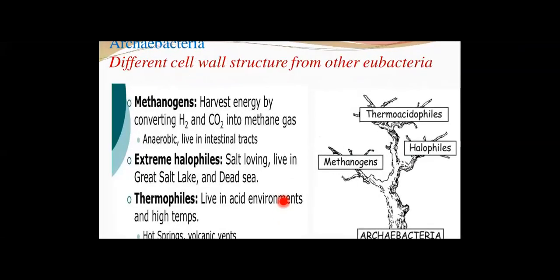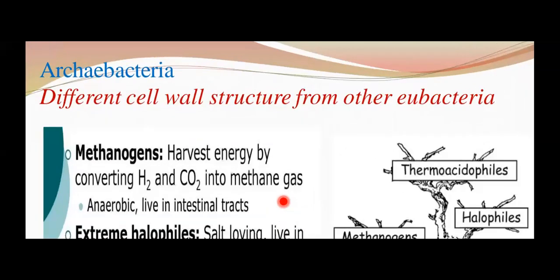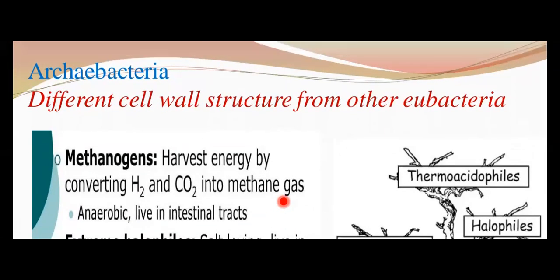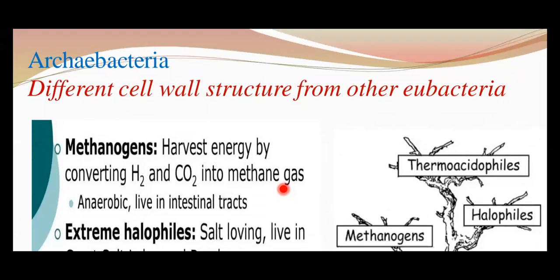Now we'll move to the next group here. As I said, in kingdom Monera, we have eubacteria and archaebacteria as the two major groups. Let us come to the archaebacteria. So what are these archaebacteria, students? These bacteria are very special. Why are they special? Because these bacteria are found in extreme or harsh habitats.